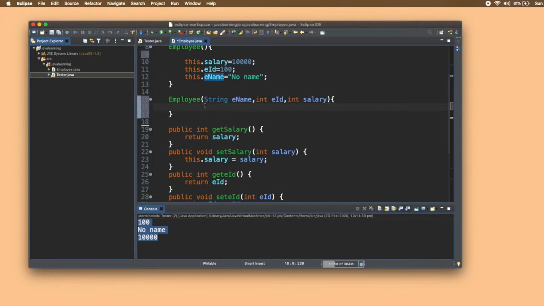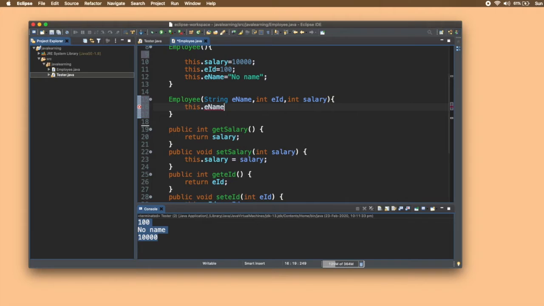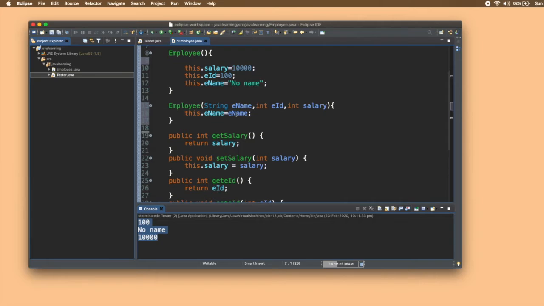How to point to the current object? Using this. So this dot ename is for the current object. The ename should be equal to the value of this ename. This dot ename stands for the object's ename, and the ename on the right side is the local variable that I have used for the parameters. Please make a note of that.